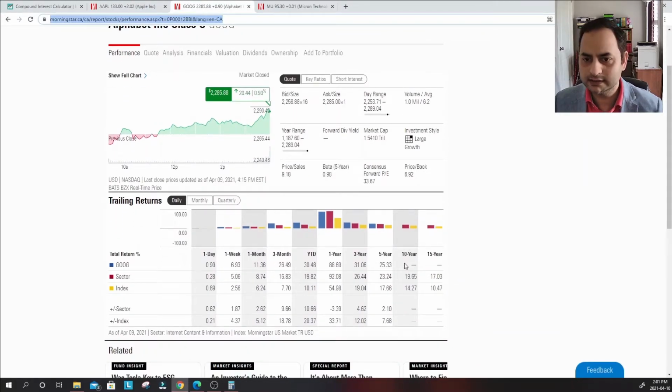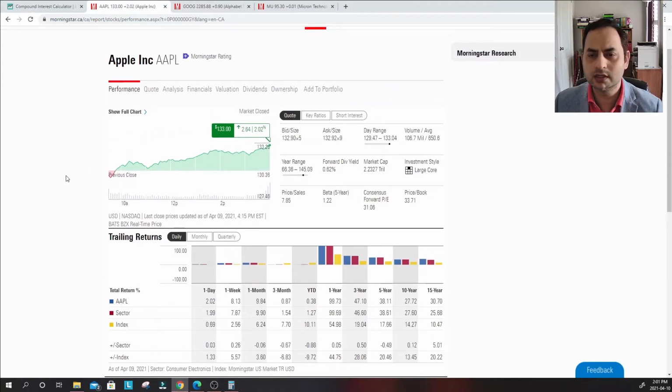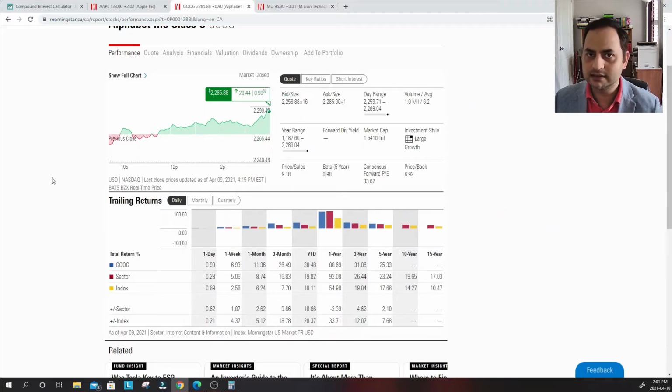So Google doesn't provide such a big history, but look, even on the 5-year basis it is close to over 25%, 31%, 88, and for the last 1 year, the trailing 1-year history, is 30+%. So what is this saying? These are large cap stocks as well. Apple went from $1 trillion to almost $2 trillion. How much is the market cap here, right? It's a huge market cap, $2.23 trillion, but it is still making money. Google is a large cap, so there is less risk there.